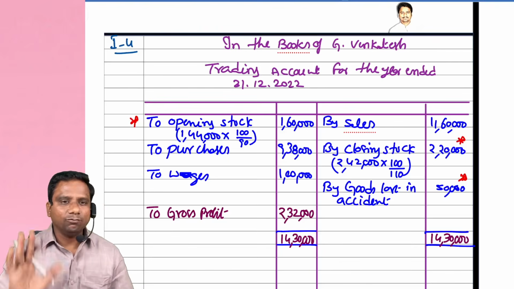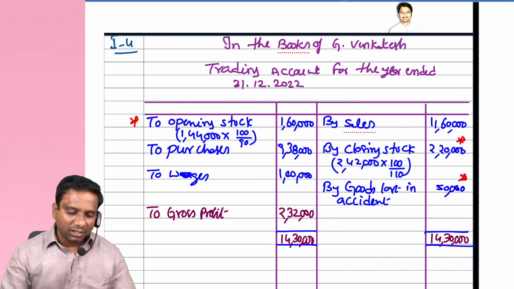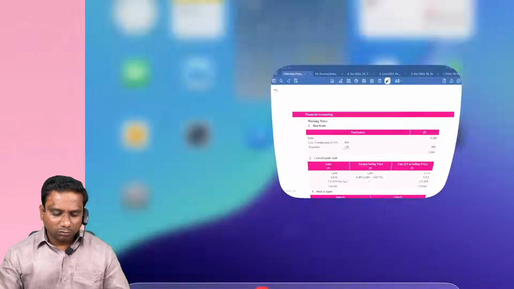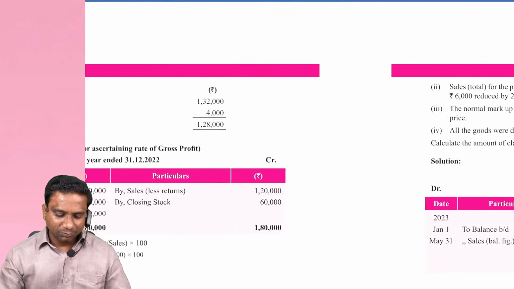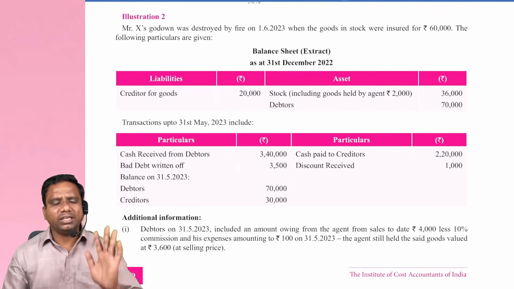This is our illustration 4. Illustration 3, little bit complicated. Illustration 4. Is it clear? Yes, sir. Now we try to solve the problem of illustration 2. Illustration 2 is little bit complicated again. Observe carefully.